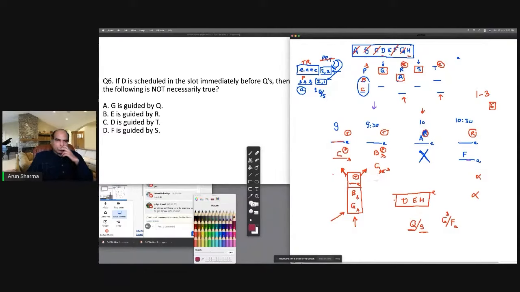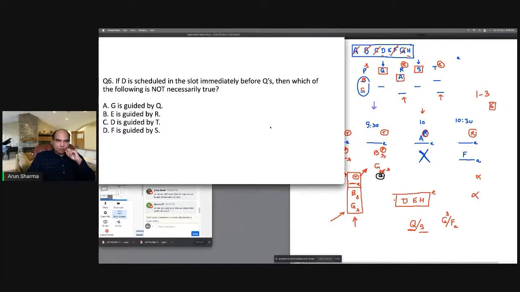So what is this clue telling me? If D is scheduled in the slot immediately before Q's. So for this to happen, the only way this can happen is Q has to be the guide here, and D has to be in the slot immediately before that. So the question is, which of the following is not necessarily true?